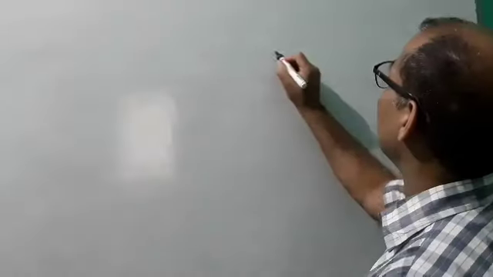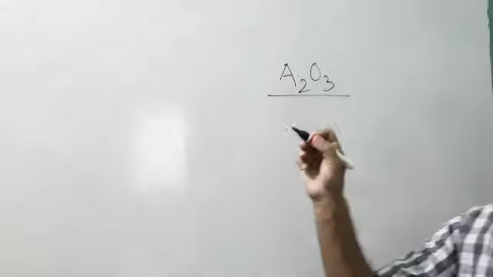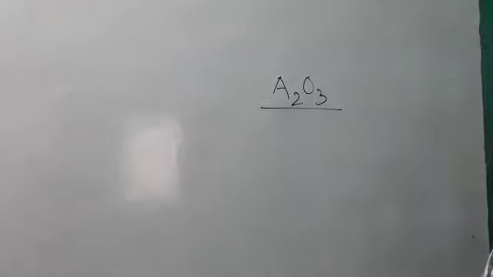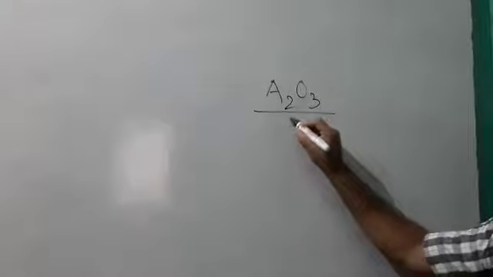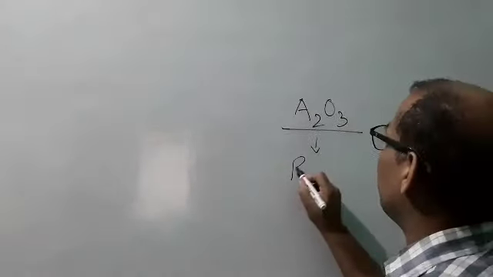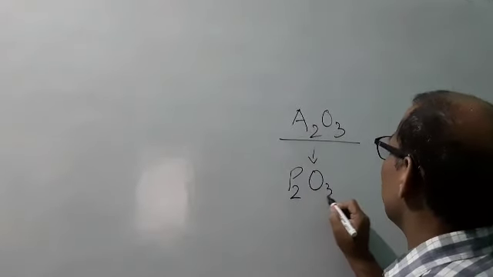Obviously, if it is acidic in nature, it will be a non-metal. A2O3 is the general formula given to you, and its nature is acidic, so it will be a non-metal. If you talk about it in a concrete form, then it could be P2O3.